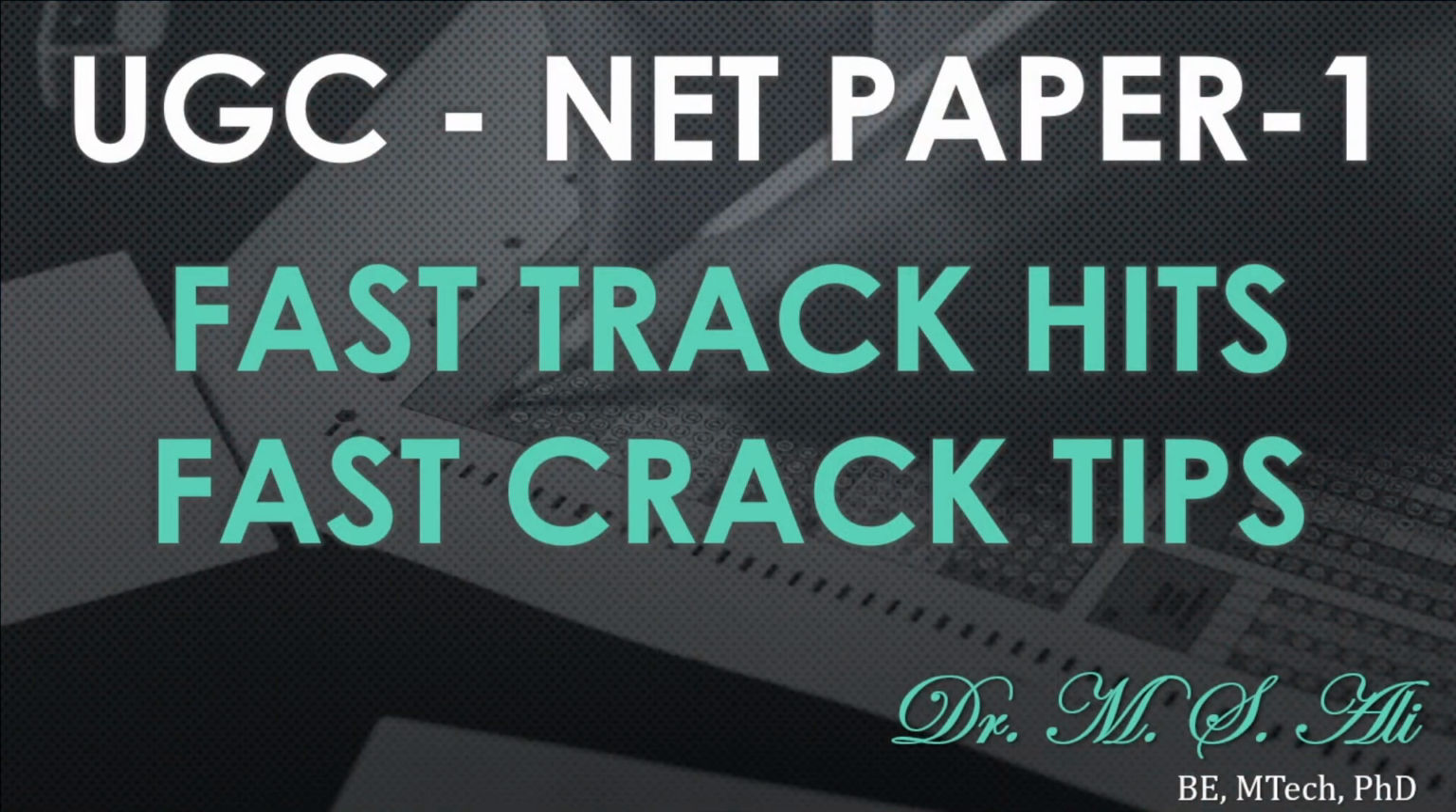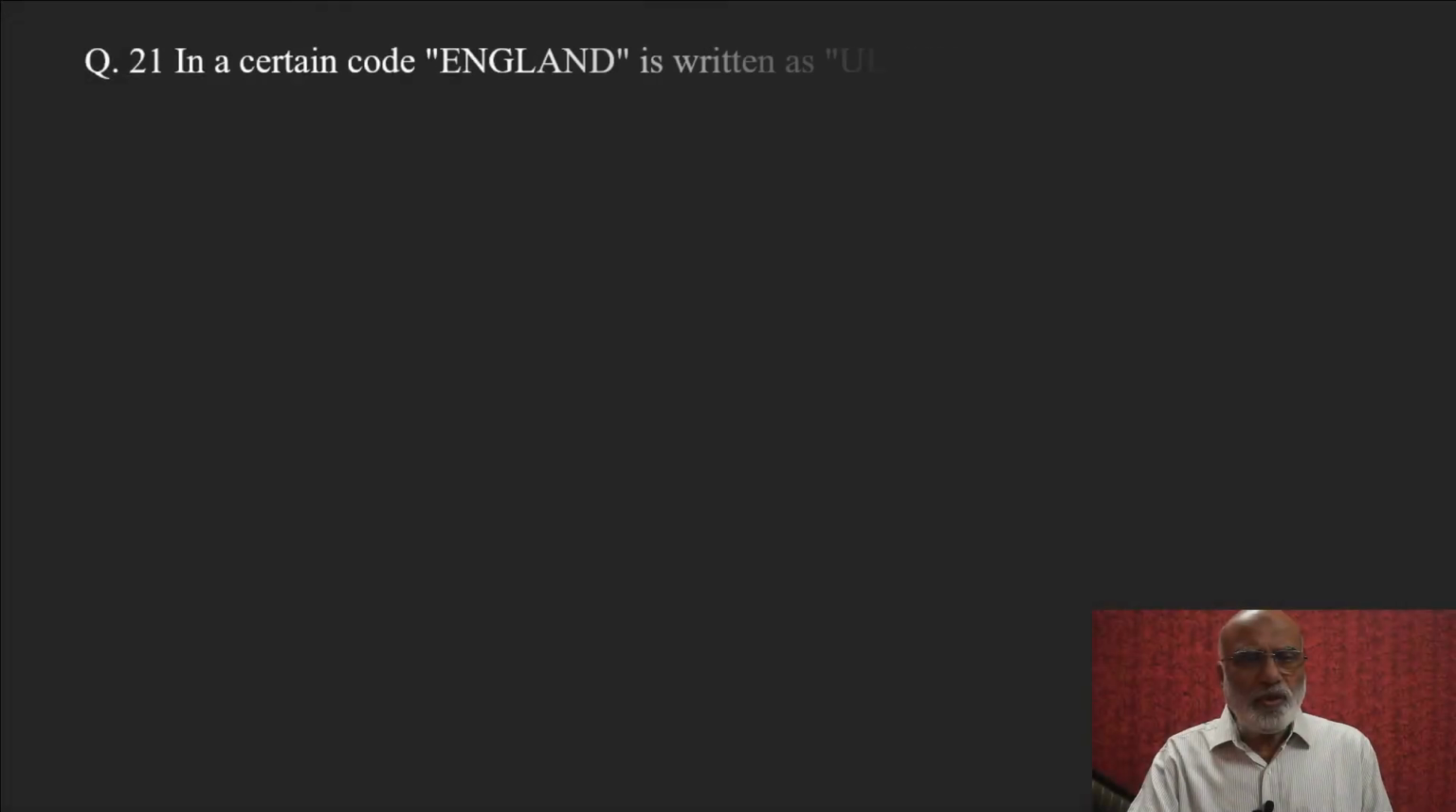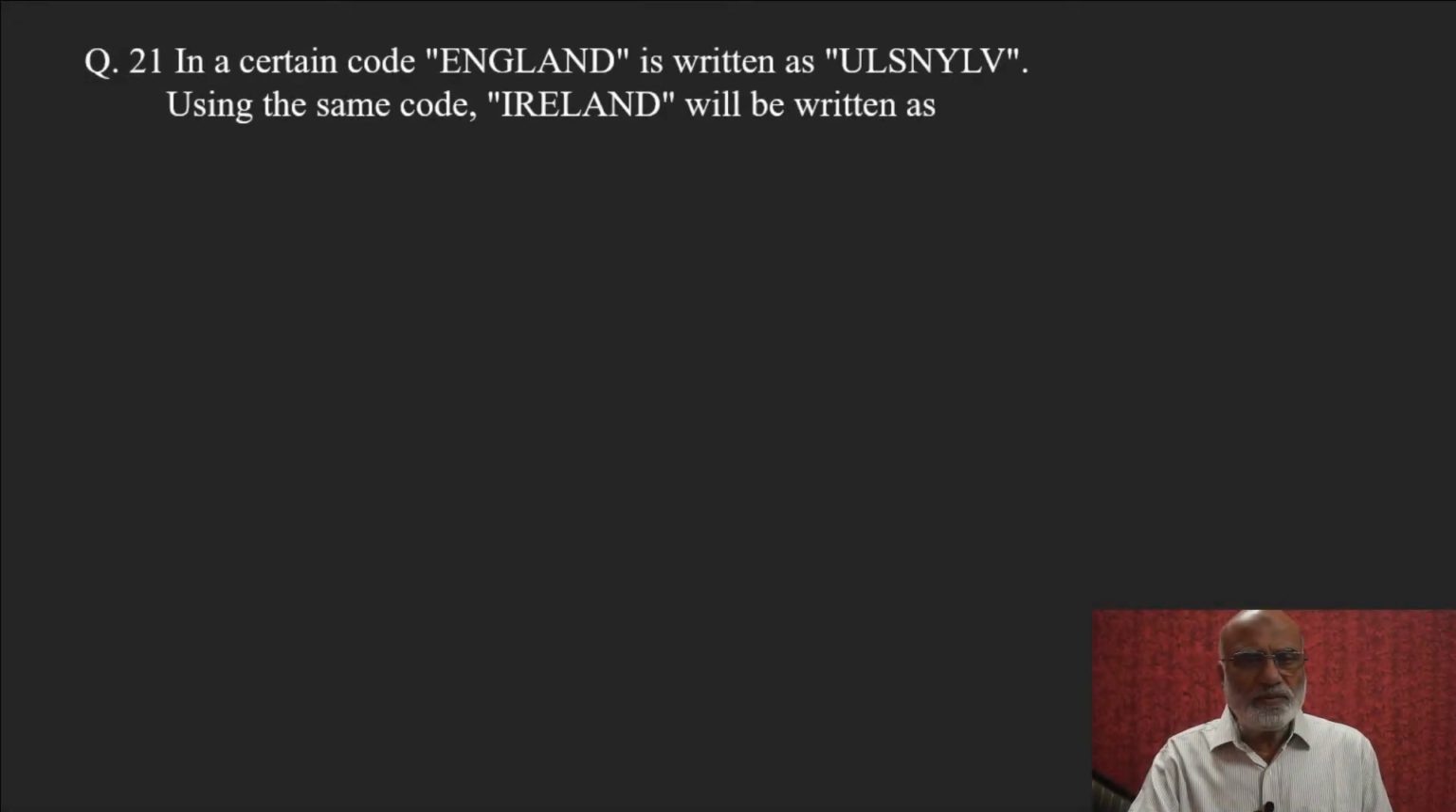Let us continue our journey of UGC NET paper 1 from question number 21 onwards. Question number 21 was: in a certain code, England is written as ULSNYLV. Using the same code, Ireland will be written as